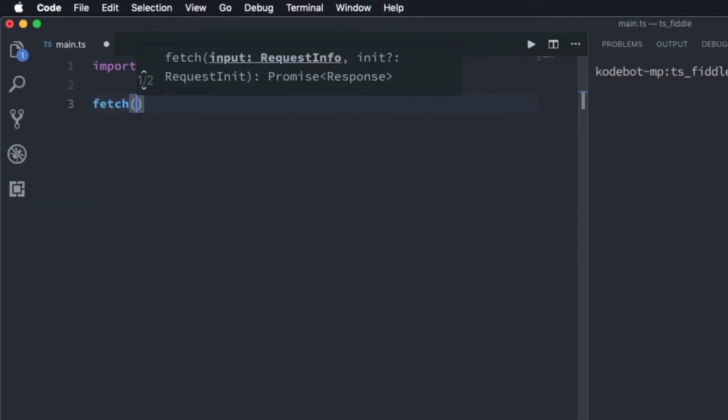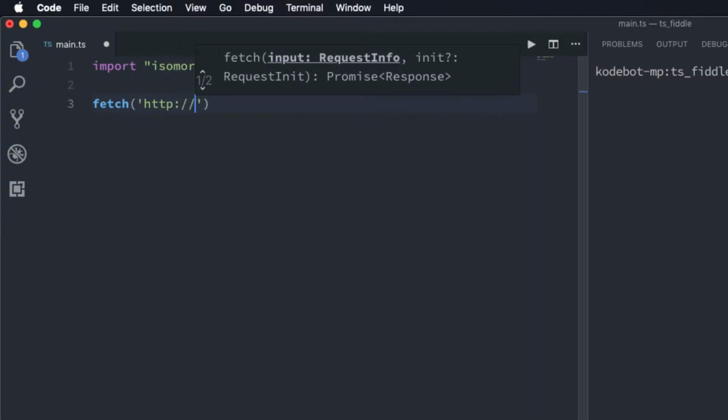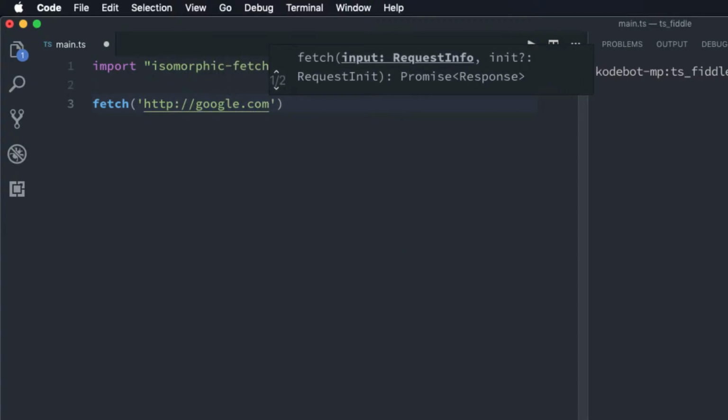And the first parameter of this function is going to be the resource that we want to access. In this case, I want to access the home page of Google like this, and by default it is going to issue a GET request, and that is what I want to do. So I'm not going to specify any other parameters.